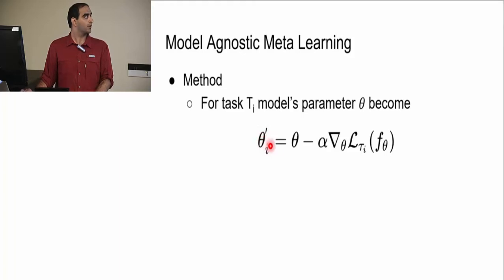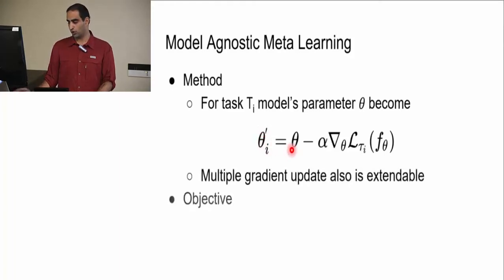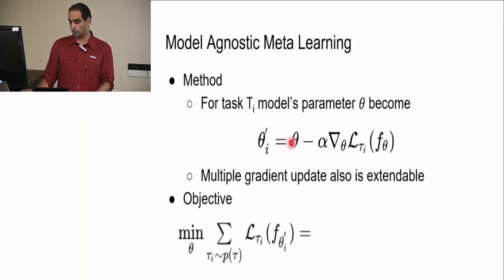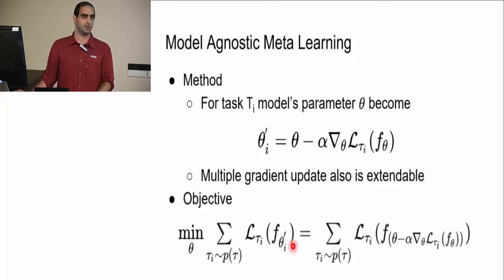But the problem, again, for our objective, is that we want to learn that theta. So now we're going to talk about how we learn that theta. The theta should minimize this term, and this term is nothing but the sum of the loss for all the tasks when we adapt our parameters to each particular task. We want to minimize this, and this hopefully gives us a good theta, and then we can adapt to any particular task we want. Does that make sense?